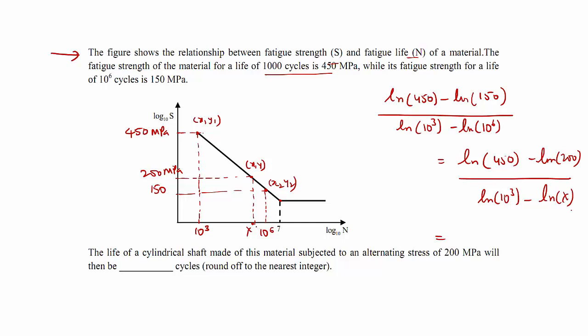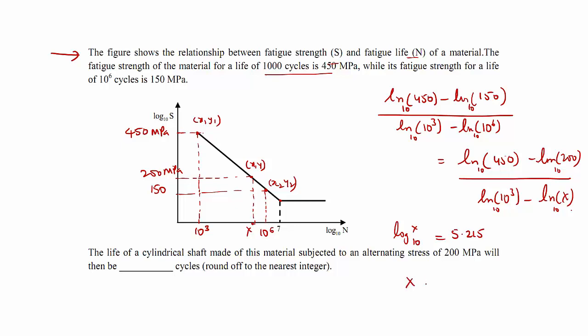So we need to solve this. Upon solving, this log should be taken with 10 as the base. Please be careful here, not to the base e. It should be log to the base 10. Upon solving this entire fraction, log x to the base 10 will be equal to 5.125.